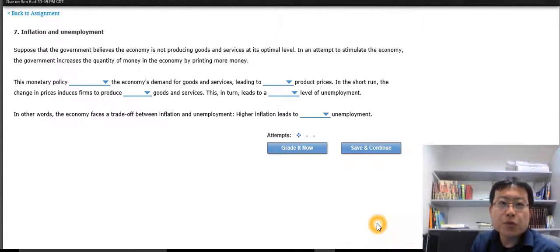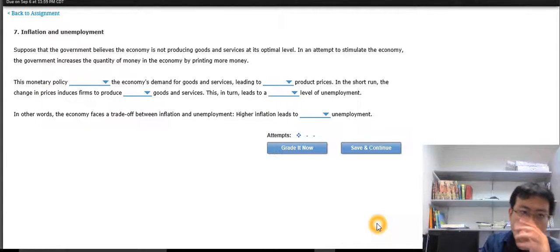Hi class, in this video we're going to talk about number 7 on your chapter 1 homework. It's talking about the trade-off between inflation and unemployment. This is the last one of the 10 principles of economics in chapter 1. What you need to remember is that there is always a trade-off between how much money is available in the economy and how many jobs we have in the economy.